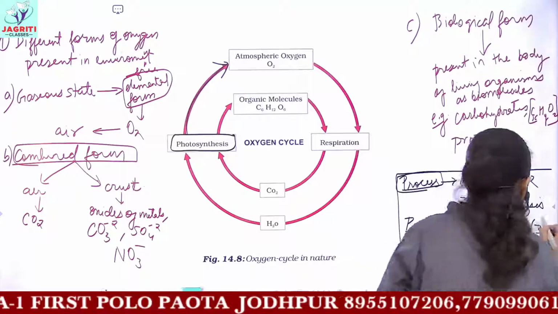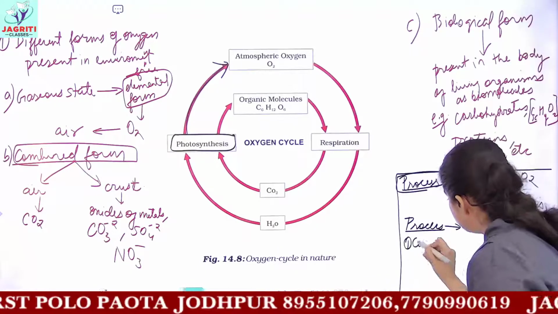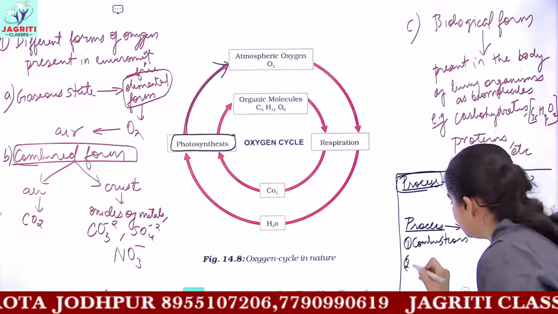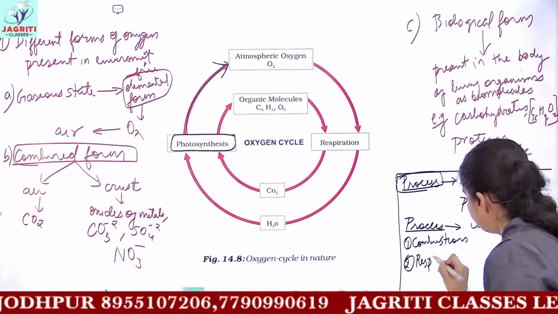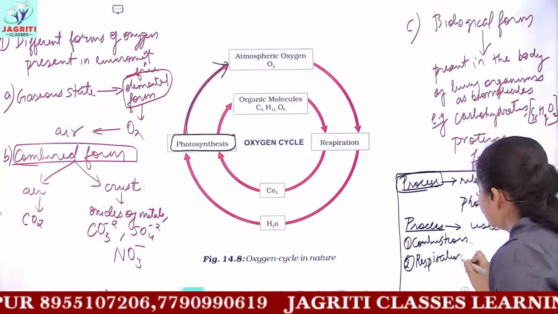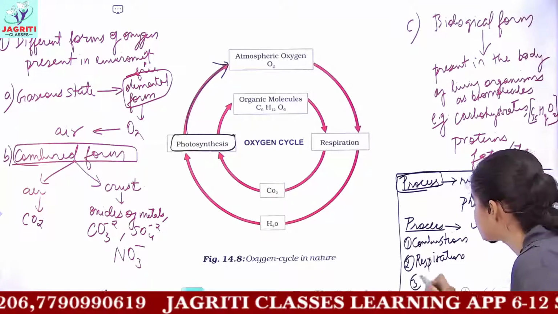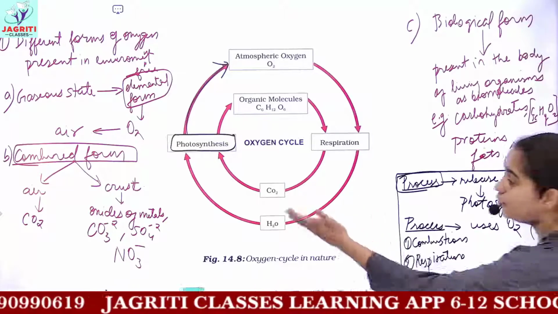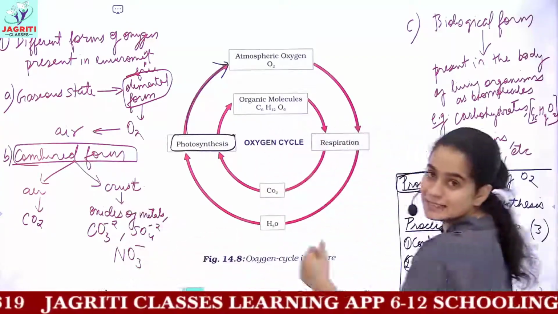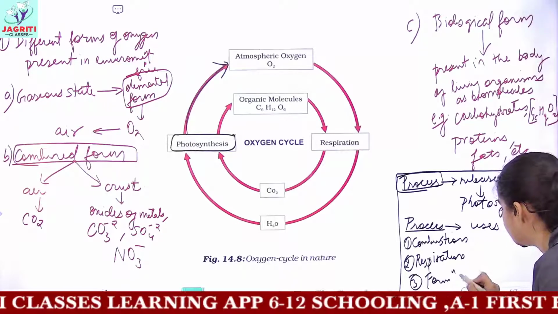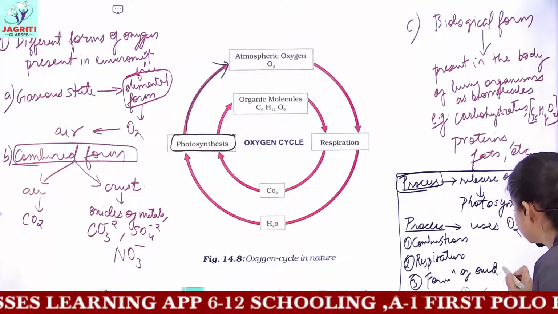So there are three kinds of process which use oxygen. The first one is combustion: for burning, oxygen is being used. The next one is respiration by living organisms. For respiration, we all use oxygen, all living organisms use oxygen. And then it may be used for the formation of oxides and chemical components. So in short, I'll be writing for the formation of oxides.